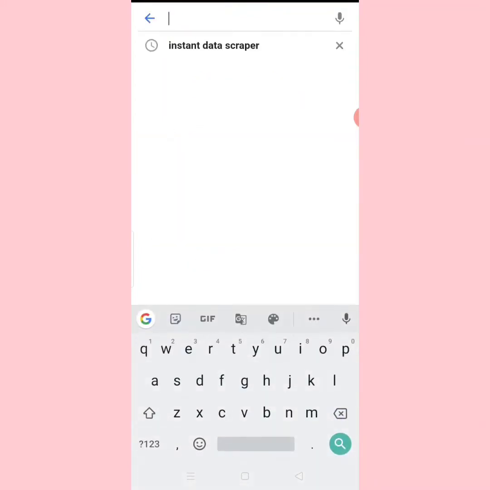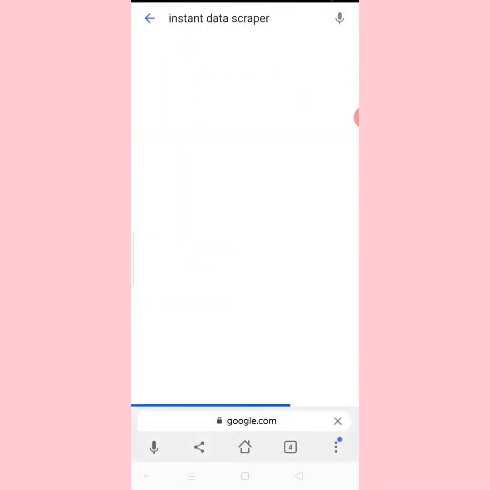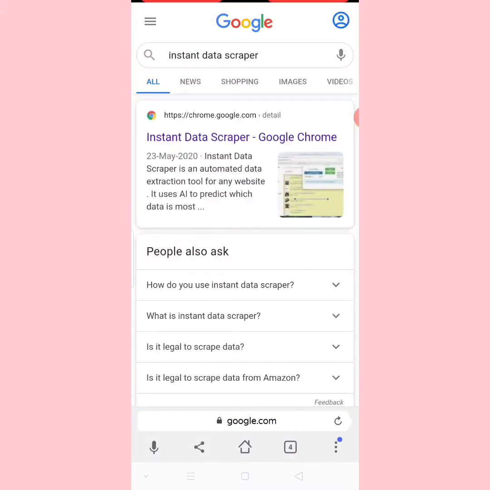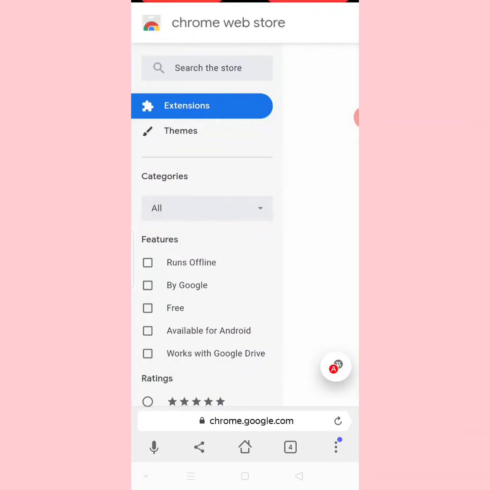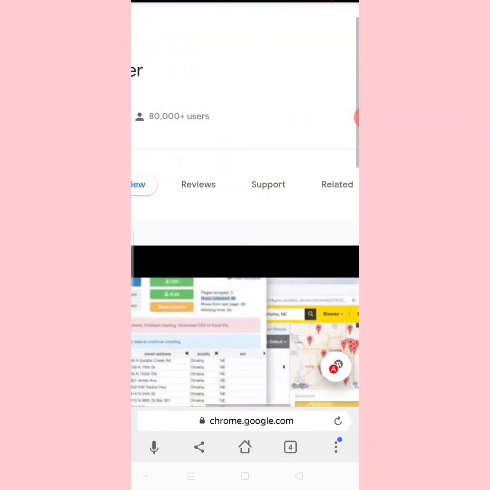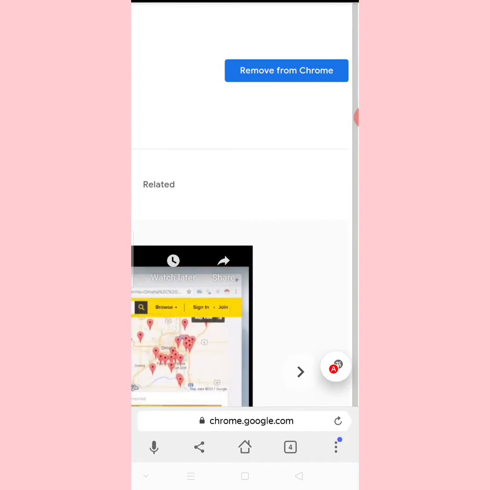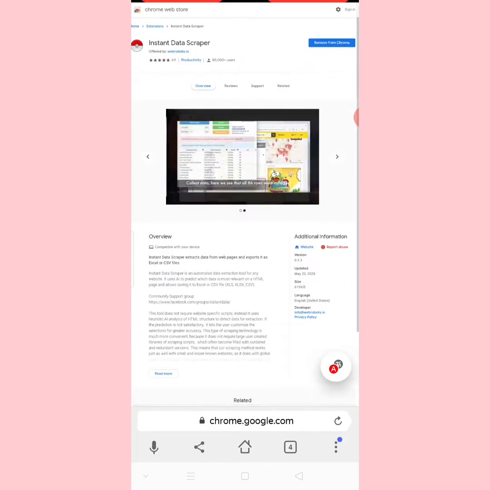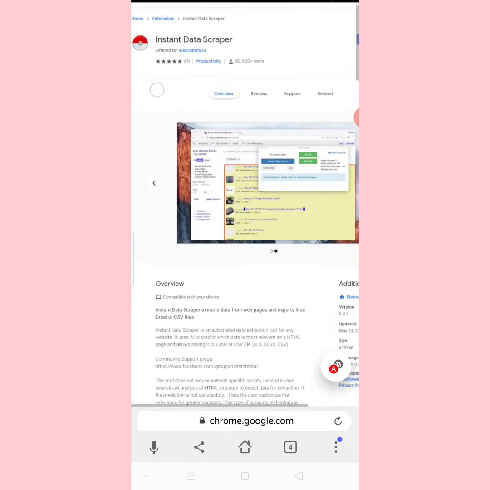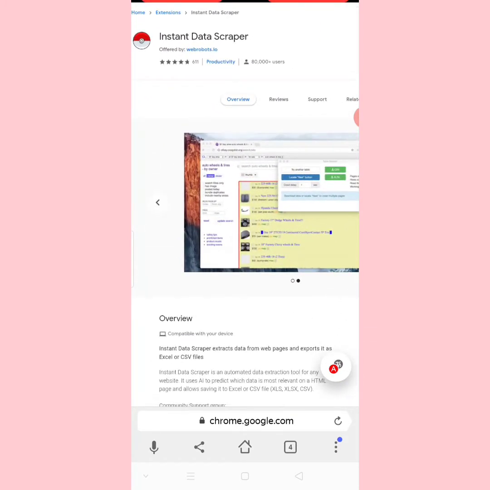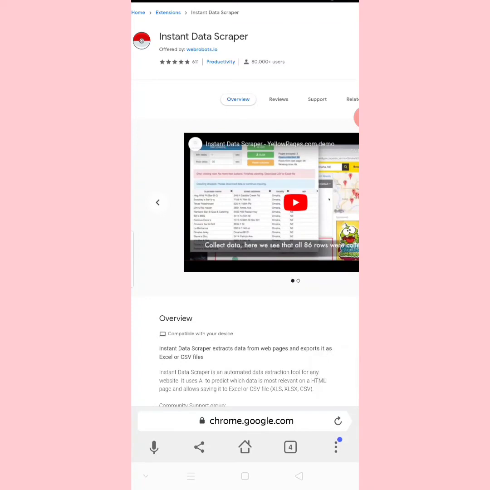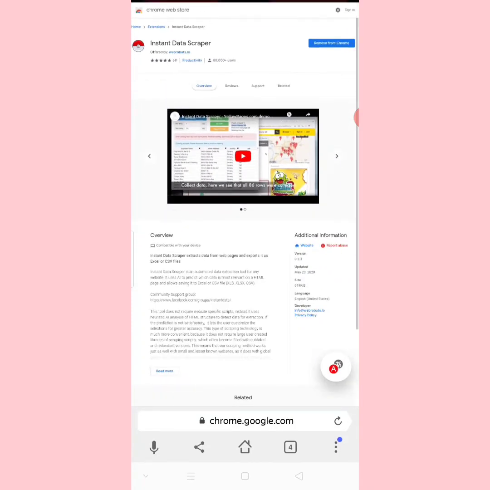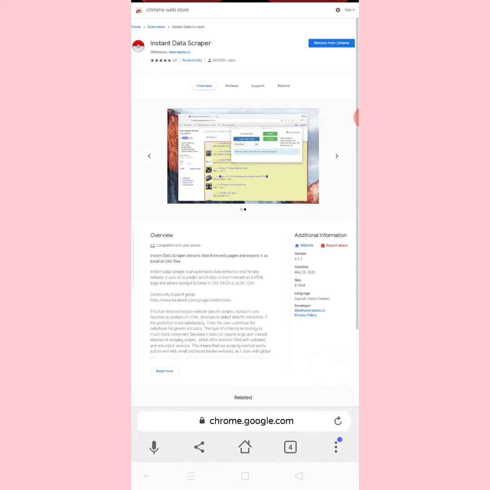Then on this page you have to type instant data scraper. Here you can see Instant Data Scraper for Google Chrome. Just click on it, and we are going to download the extension Instant Data Scraper on our mobile phone. This is the one which is going to scrape our data, and it will show it within a fraction of a second. So we have to install this on our computer or on our mobile phone so that we can get instant data.